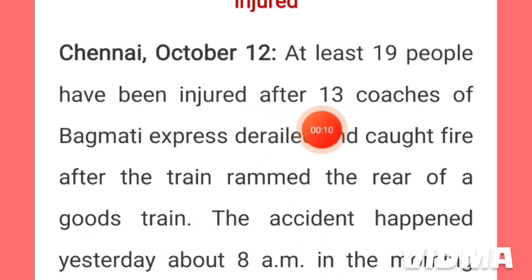Here, derailed means caused to leave the line. The train was not on the railway track. The train caught fire and rammed the rear of a goods train. Rammed means collided, dhakka mara. Rear means the back side, পিছন দিকে অন্য আরেকটা মালবাহী গাড়ির.